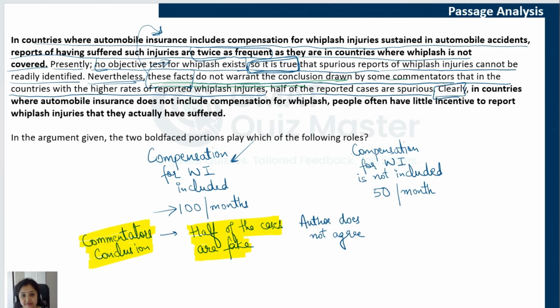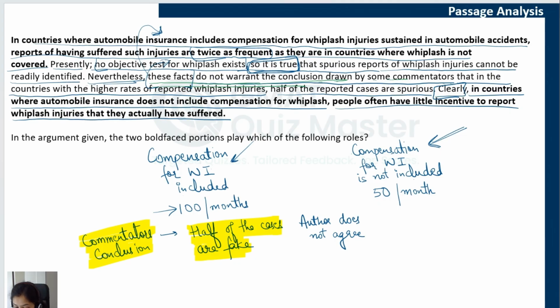Clearly. Now, this is a conclusion indicator, and a lot of students consider that whatever follows it will be the main conclusion because there's no other conclusion marker in the passage. So, is the last statement, the second boldface statement, the main conclusion? Let's understand. In countries where automobile insurance does not include compensation for whiplash, so the author is talking about these countries now, people often have little incentive to report whiplash injuries that they have actually suffered.